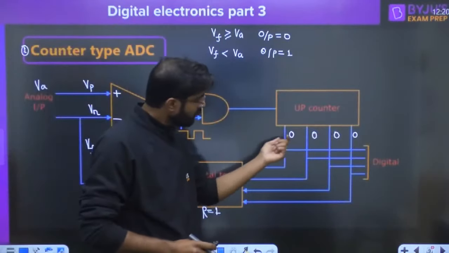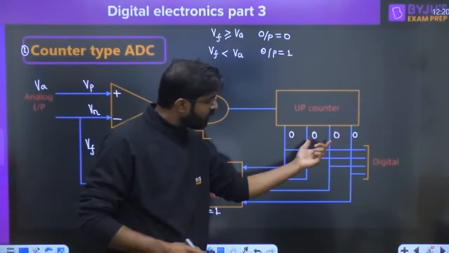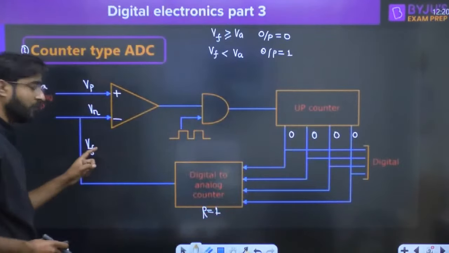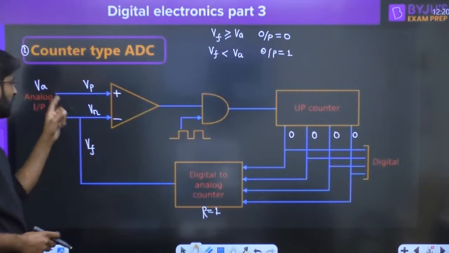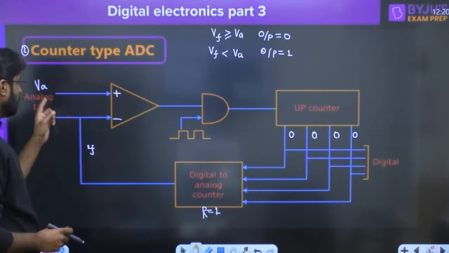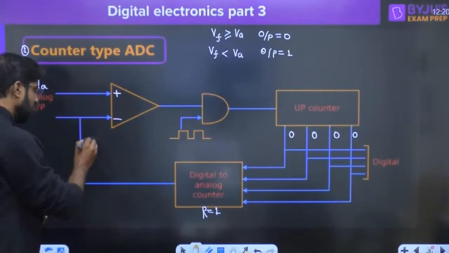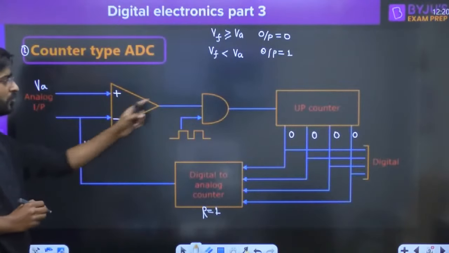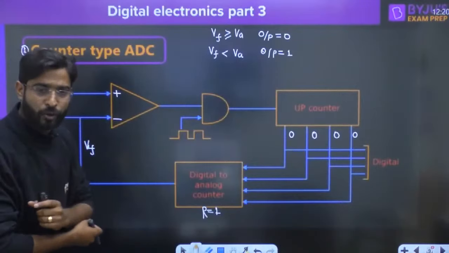Now, whatever the input is, we have to convert it into the decimal equivalent multiplied with the resolution, and you will get VF. Now this VF and VA are going to be compared. If VA is greater than VF, you will get 1. If VF is greater than VA, you will get 0. That type of circuit is going to happen.